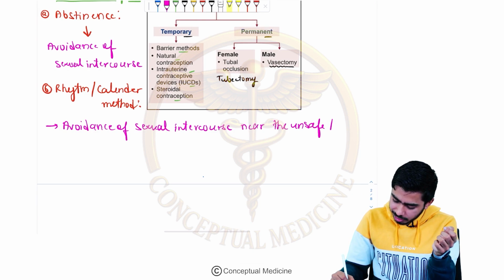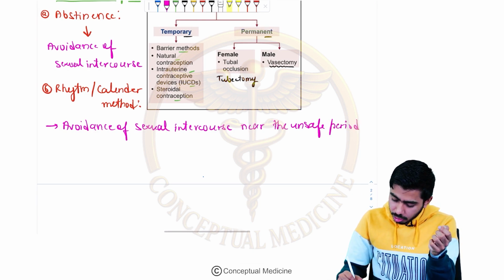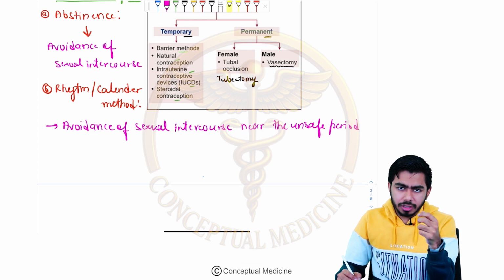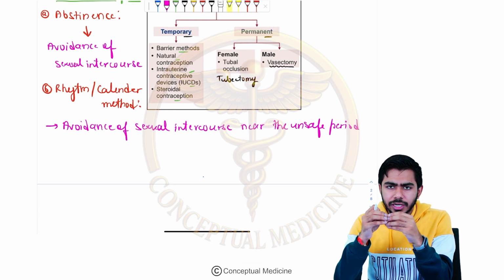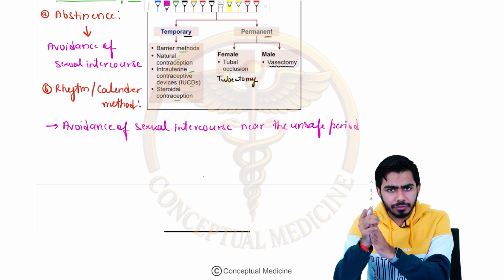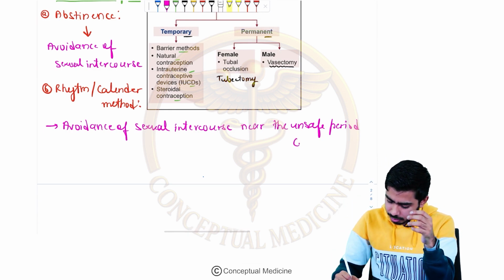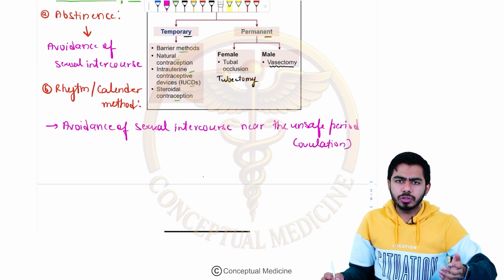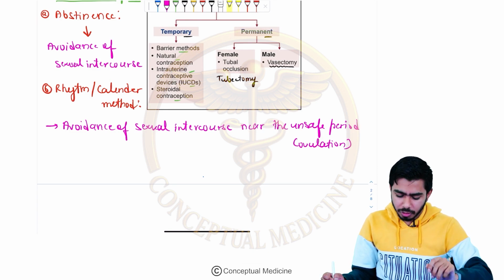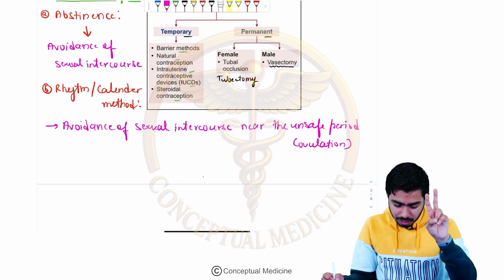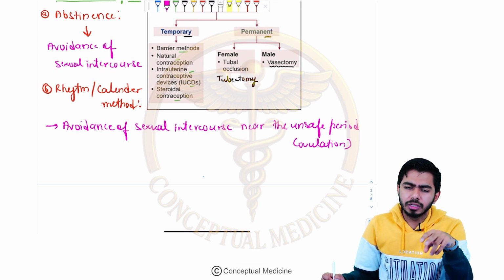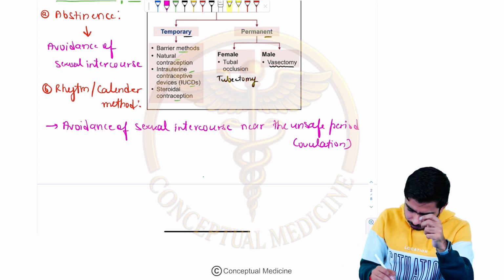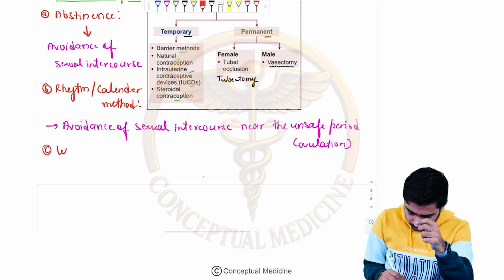Now what will be the unsafe period, guys? The unsafe period, I mean the ovulation period, is day 14. I mean before day 14 and after day 14, right? So you can say 3 days before the ovulation and 3 days after the ovulation. Please be very clear with that. The ovulation period is the unsafe period, especially for a couple who wants contraception, right? We are talking about the natural methods of contraception over here. So two methods so far: abstinence and the calendar or rhythm method. One more method is there, that is the withdrawal method.